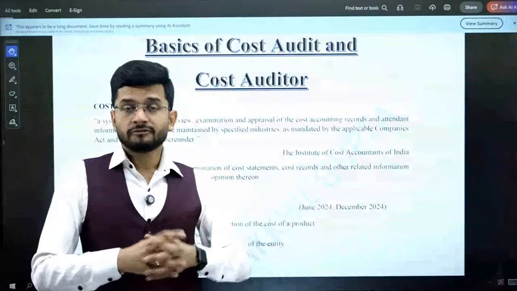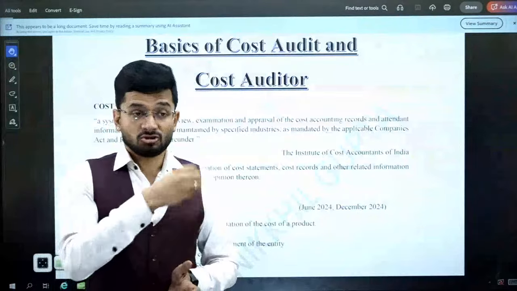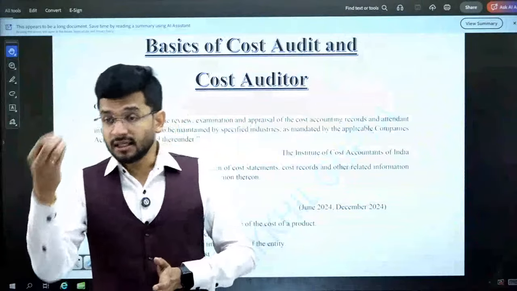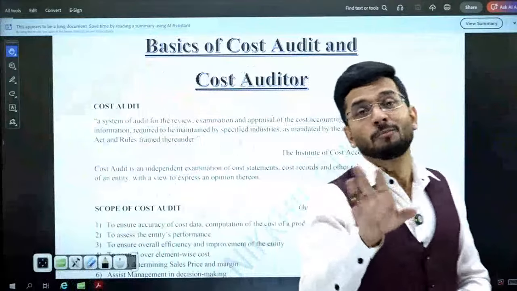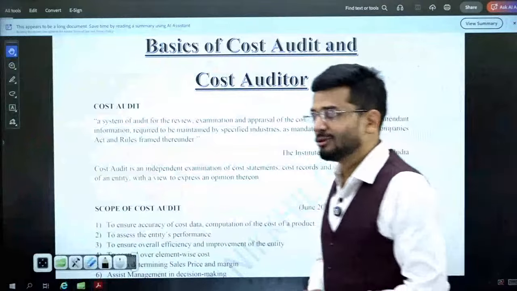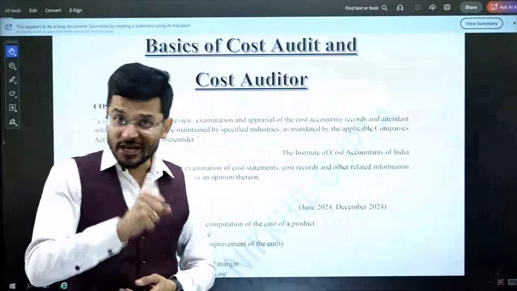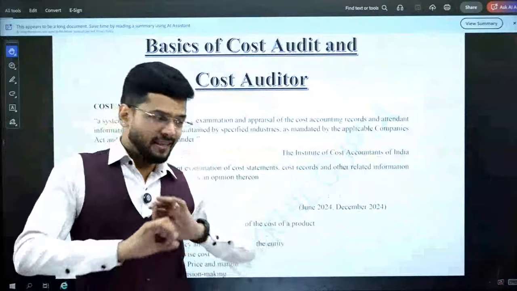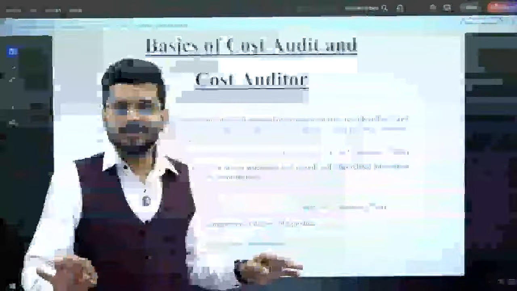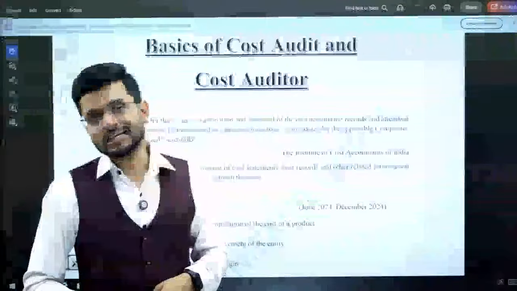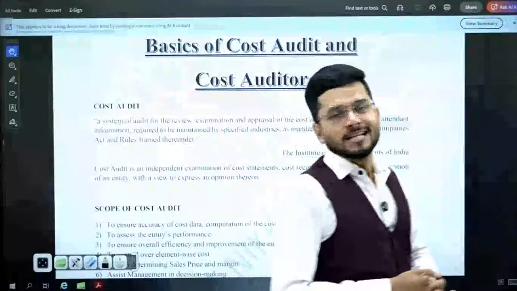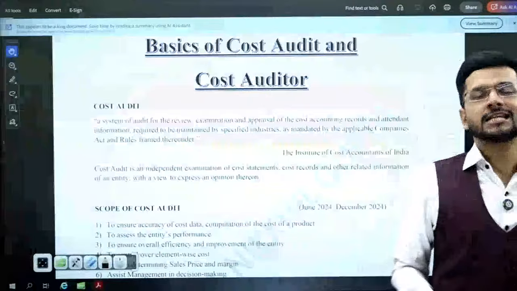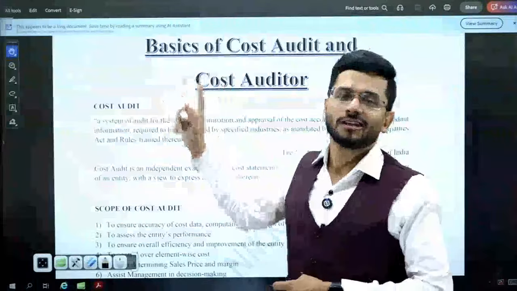Similarly, our professions which are related to commerce, which is chartered accountancy, cost accountancy, company secretary, all these professions have got their own respective monopolies. They have got their own subjects where they excel, and they are the sole operators of that particular profession. Similarly, guys, we as cost accountants, we as CMAs specialize in and monopolize this subject called cost audit.